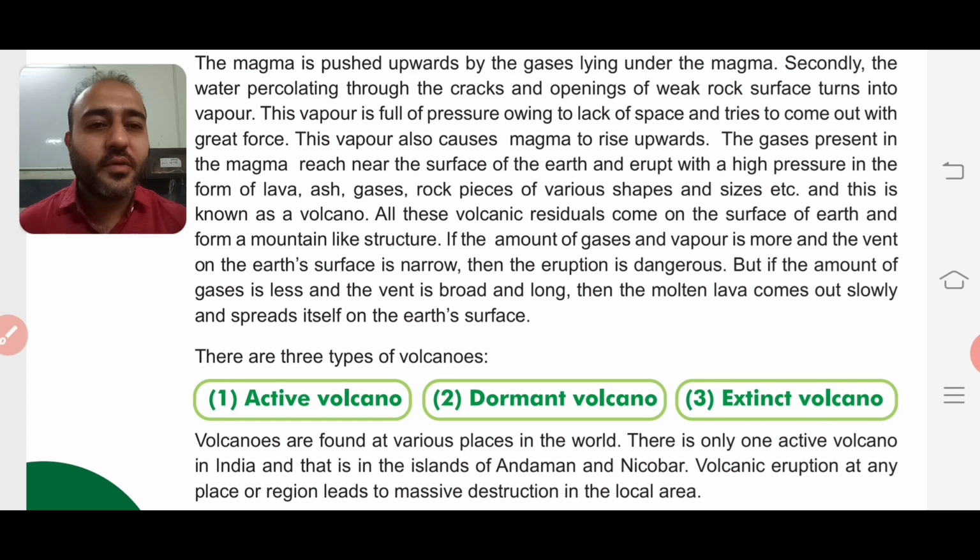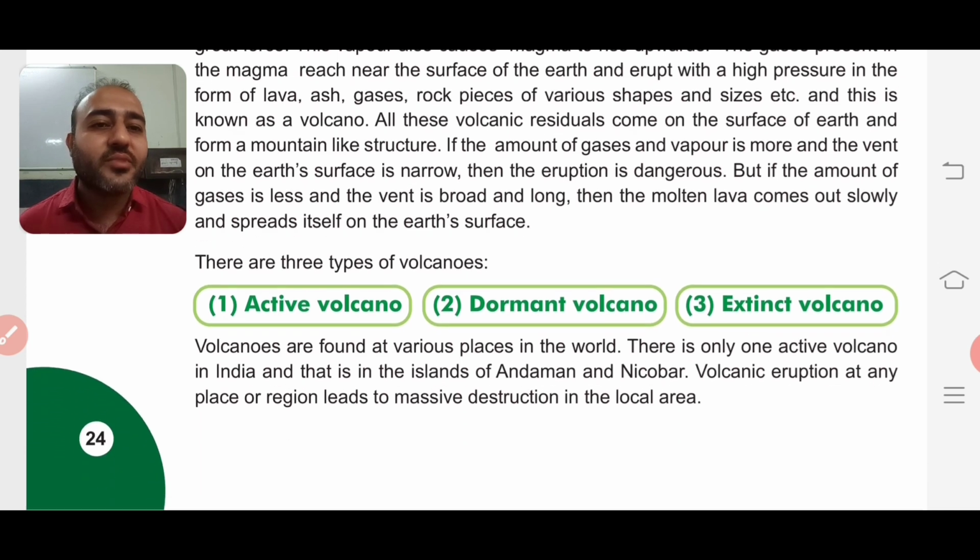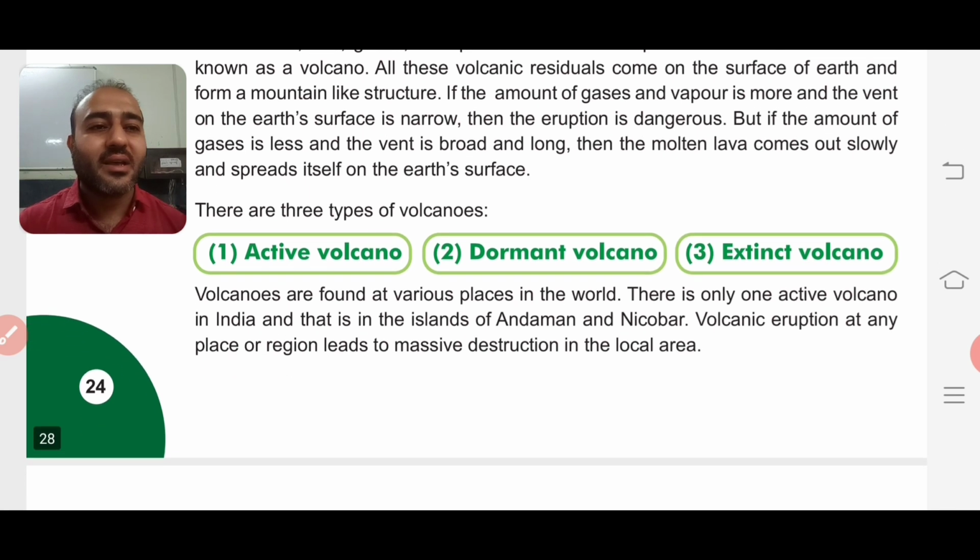Okay, then further we'll see there are three types of volcanoes. So which are these three types of volcanoes? That is active volcano, dormant volcano and extinct volcano. So now what is an active volcano? An active volcano is a volcano that erupts regularly or frequently, right? So such kind of volcano is known as an active volcano.